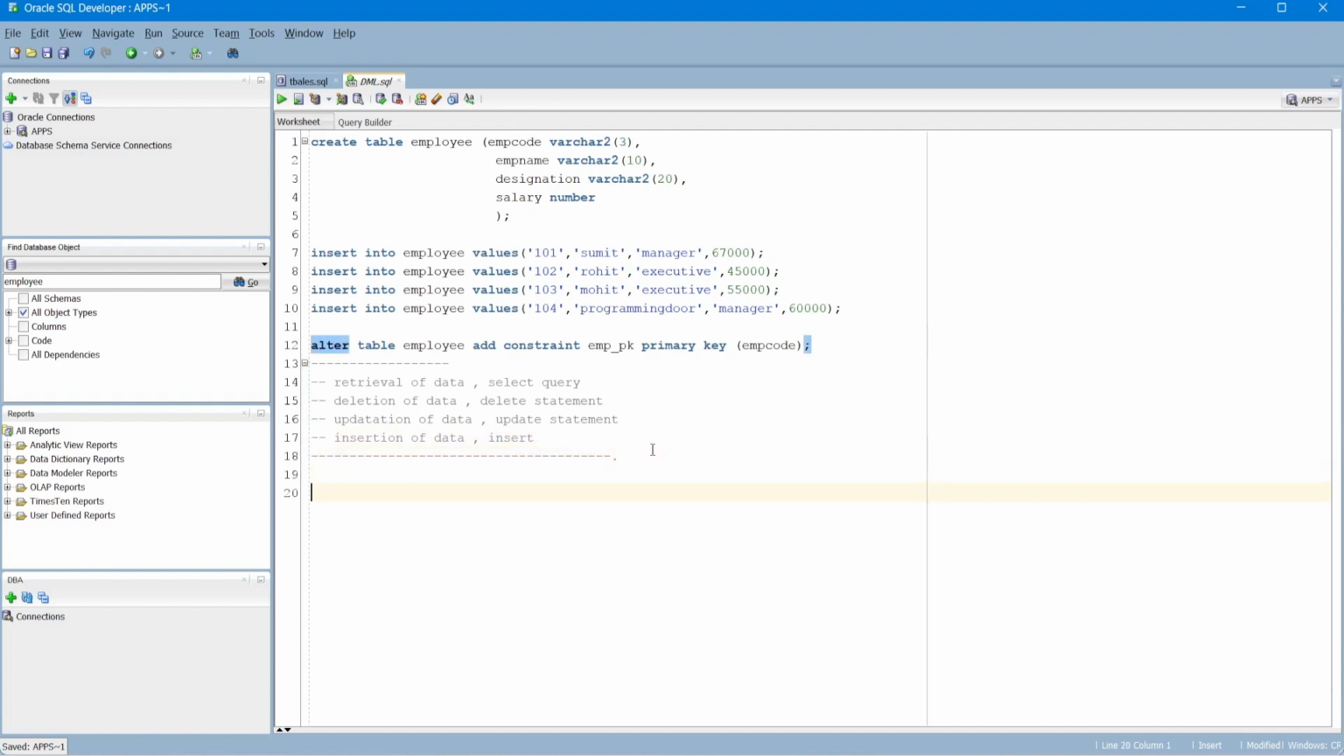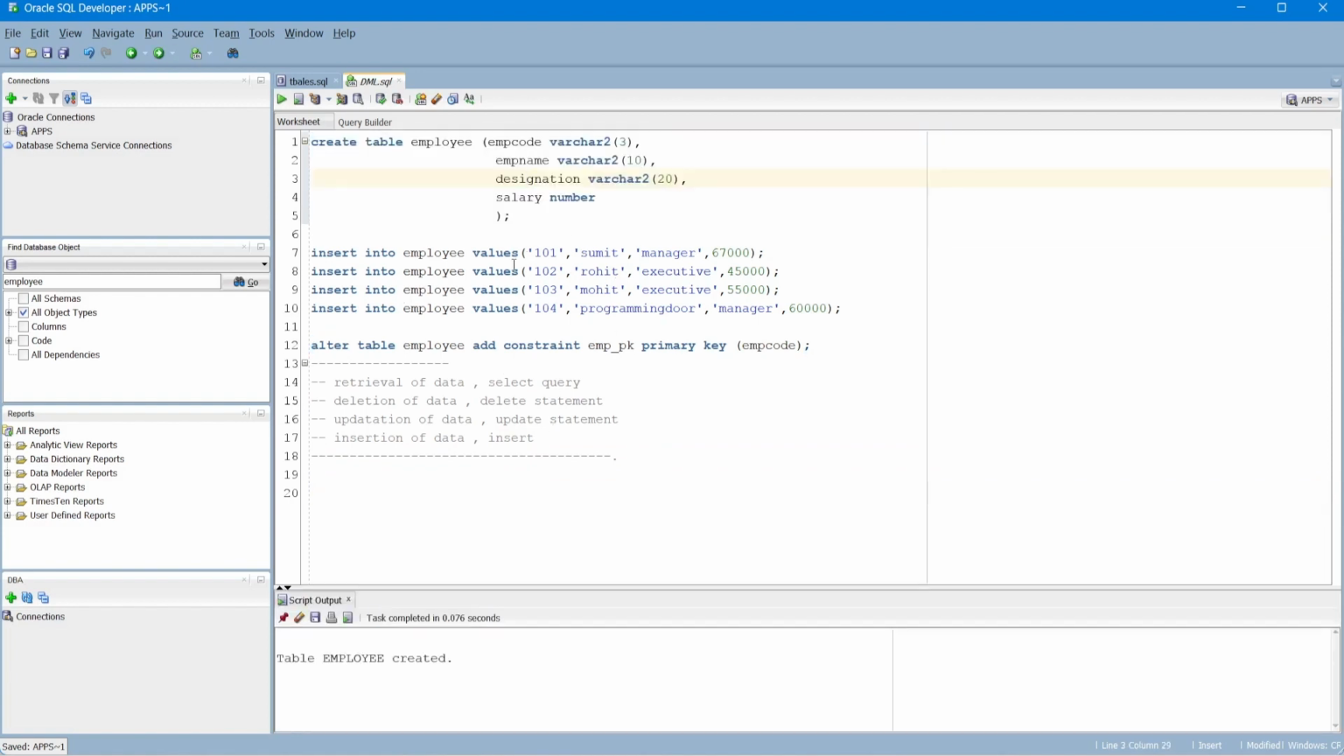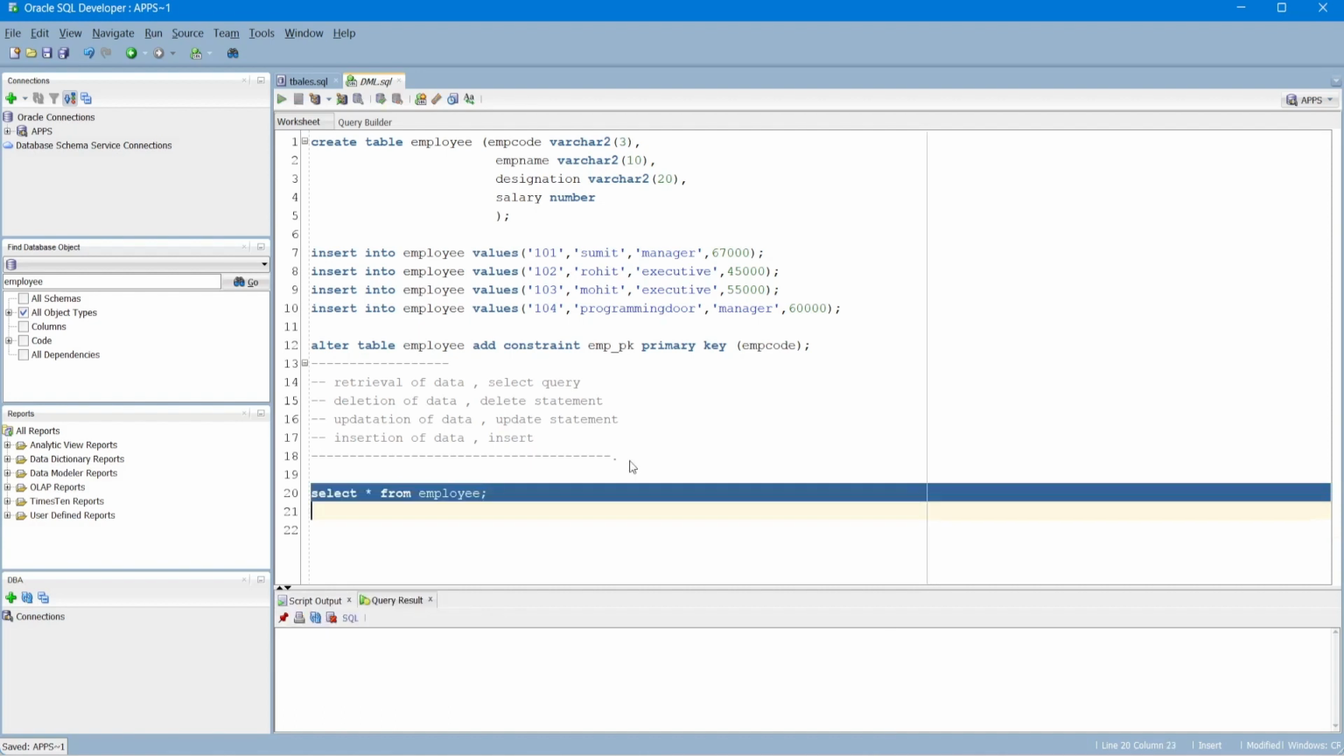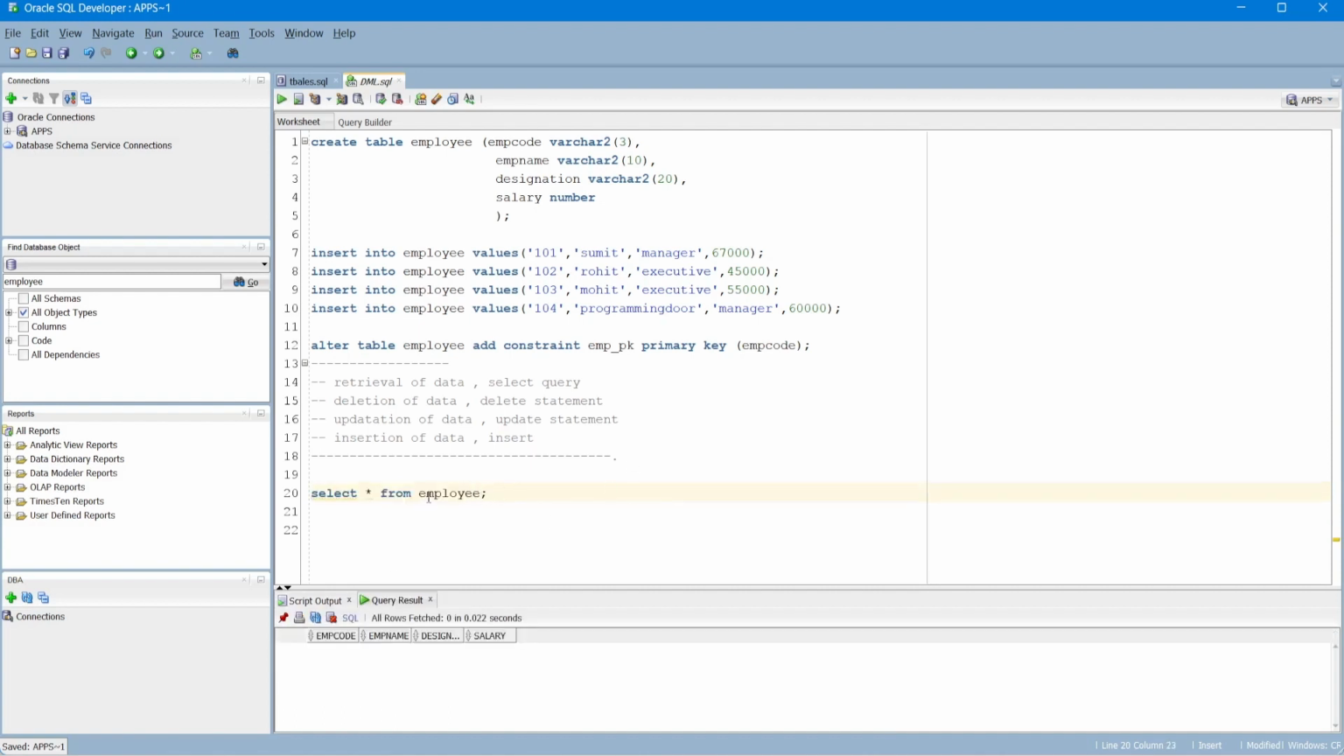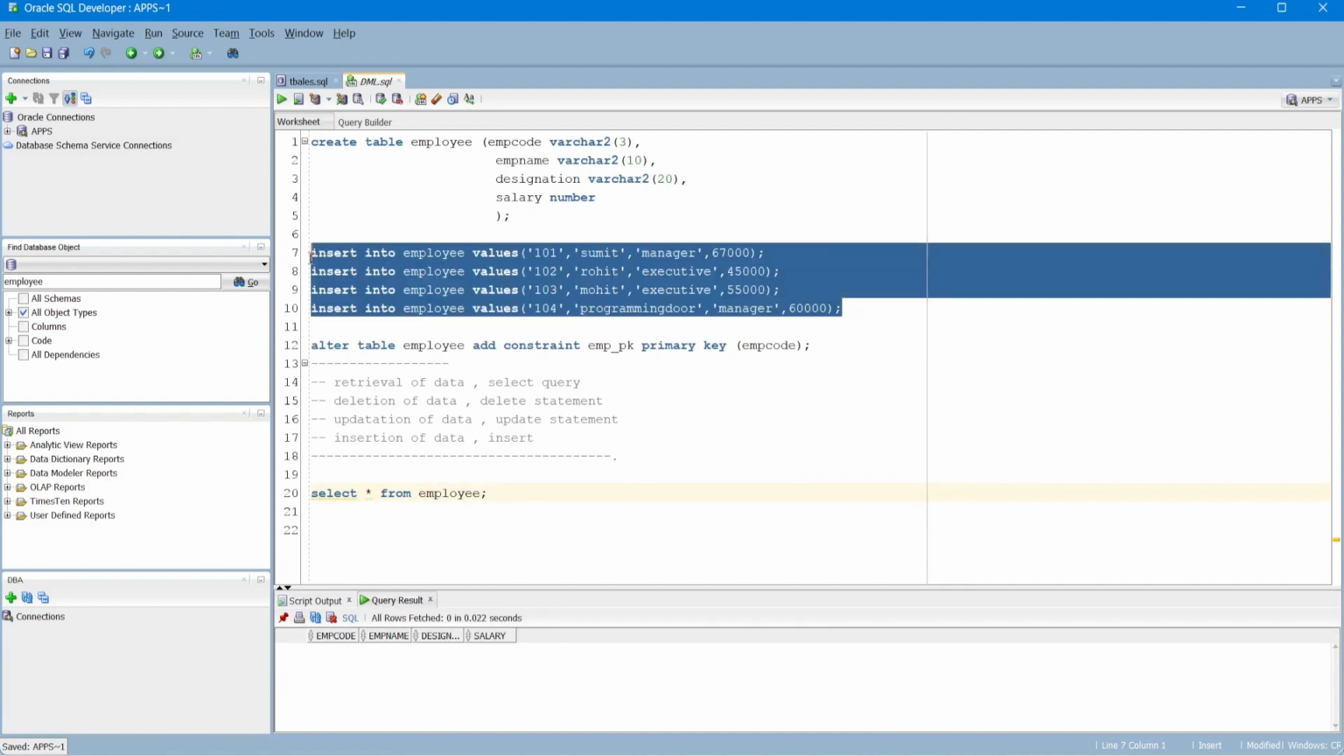Okay, so first of all, we will try to create a table because we don't have the table. So I just now created this, the same table that we have seen in the previous video. Now let's see the retrieval. Select star from employees. So we don't have any data in the employee table as of now. Let's insert the data.